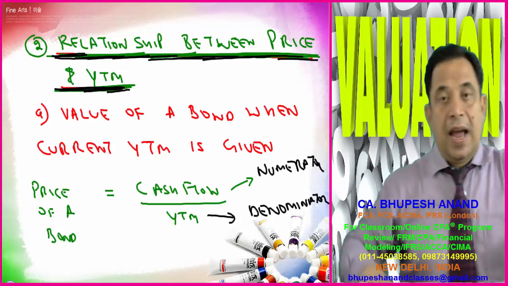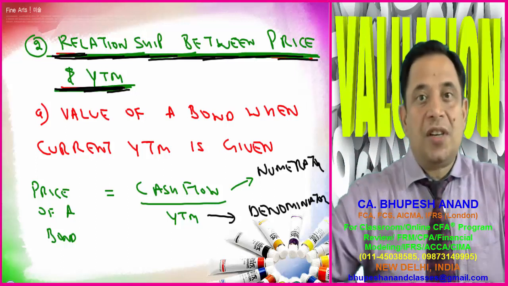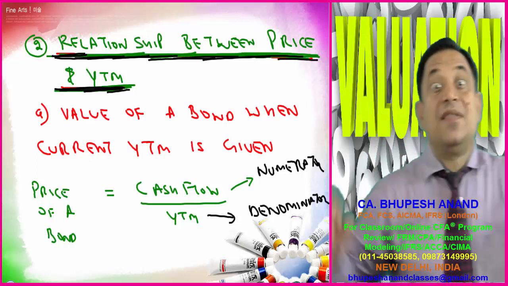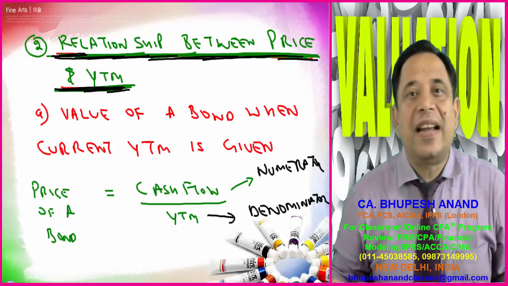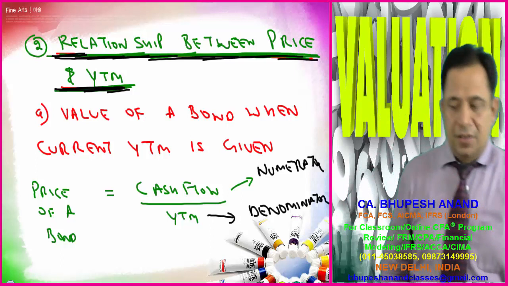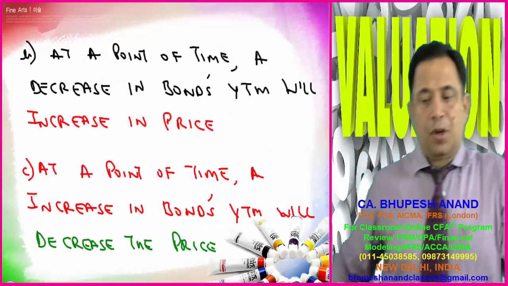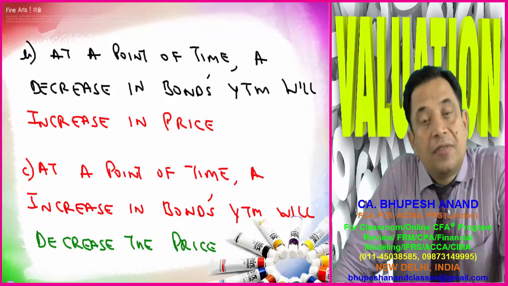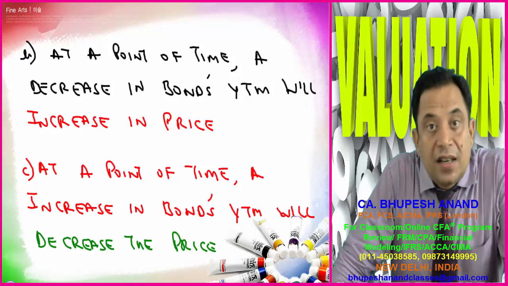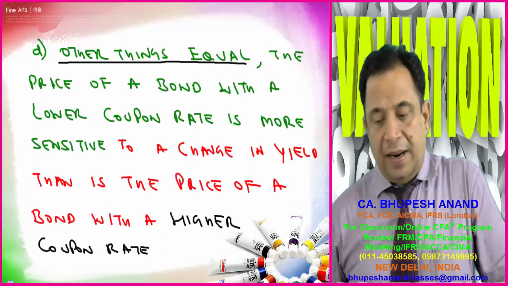You're getting my point? If YTM decreases, the coefficient will increase. So there is an inverse relationship between YTM and bond value. Please write on A point: value of a bond when current YTM is this. Now cash flow is the numerator and YTM is the denominator. At a point of time, if YTM is decreased, then the value of the bond will increase. There is an inverse relationship. And at a point of time, an increase in YTM will decrease the price.